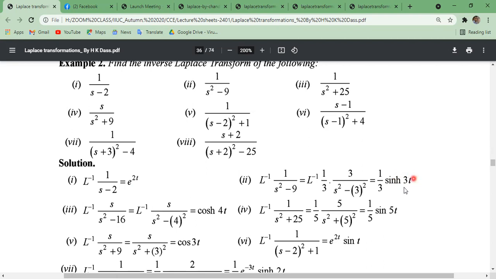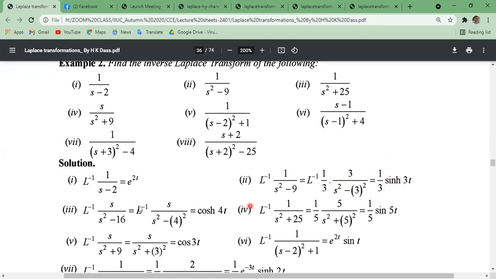Similarly, inverse Laplace transformation of 1 by s square minus 3 square, actually 9 means what? 3 square. So this can be written by the shifting property, inverse Laplace transformation of 1 by a divided by s square minus a square, and this means 1 by a sine hyperbolic at, with a equals to 3 here.